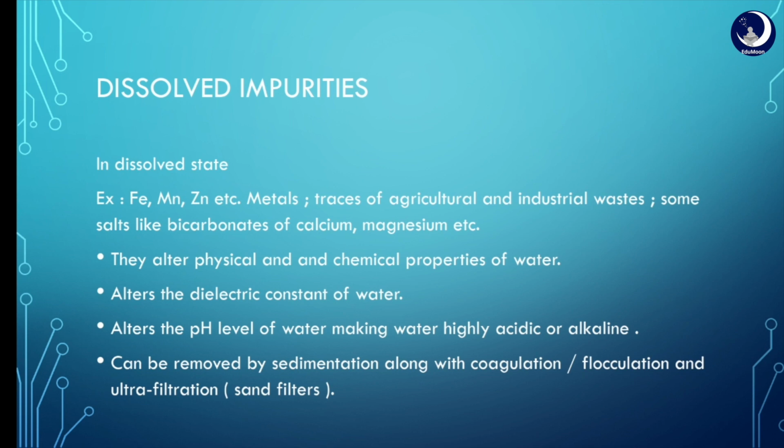These dissolved impurities can even alter the pH level of water, making the water highly acidic or alkaline. These dissolved impurities can be removed by sedimentation along with coagulation or flocculation and ultrafiltration, that is by using sand filters.